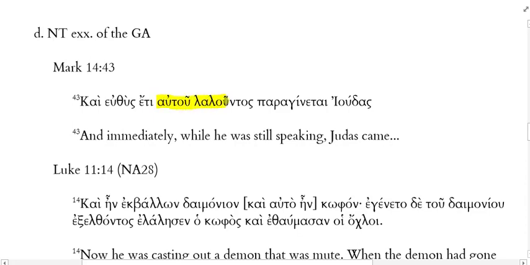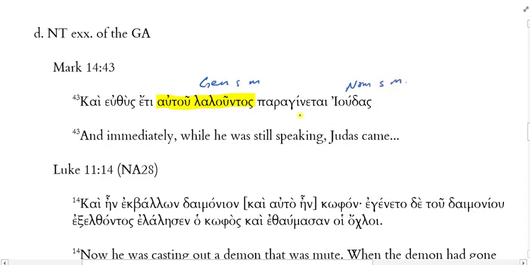What case are those? Those are genitive. That's right. Genitive, singular, and what gender? Masculine. Could be neuter as well, right? But we'll go with masculine, since whatever this entity is, he's talking, right? And then paragenetai Judas is "Judas came." This is a present being used for past tense action, so we'll translate it past. Judas came. So Judas is what case if he's the subject of paragenetai?